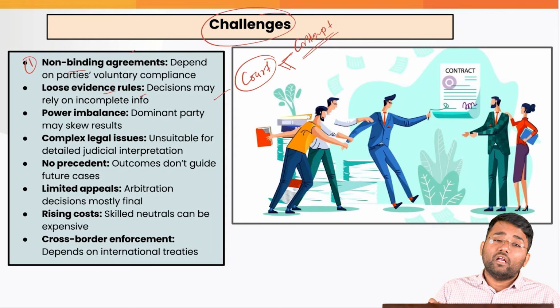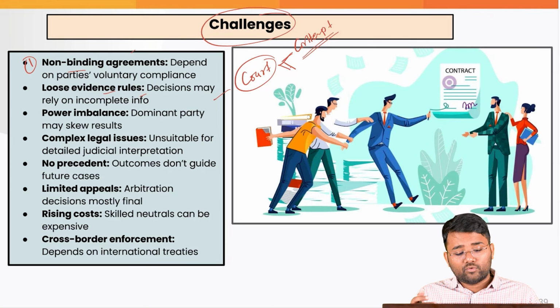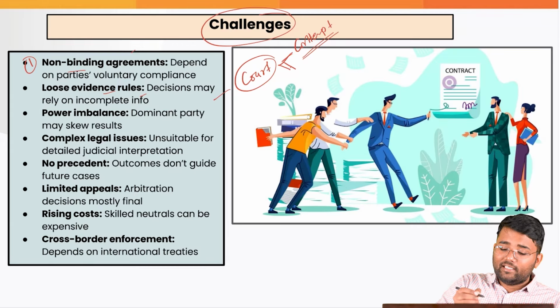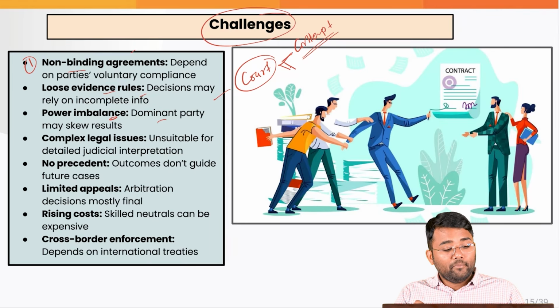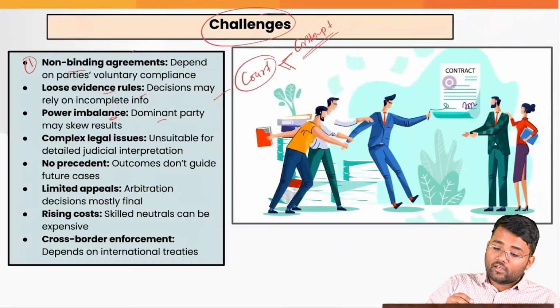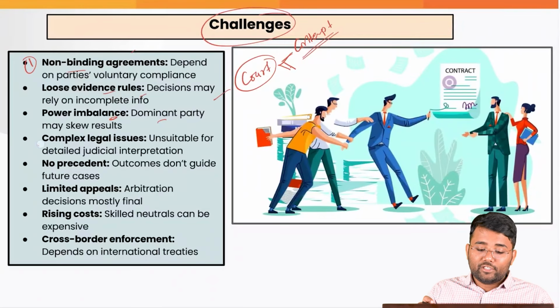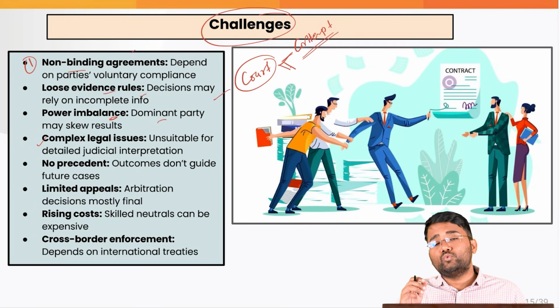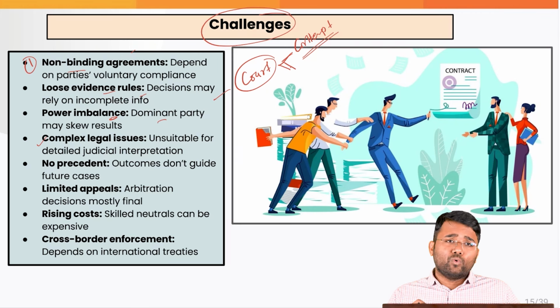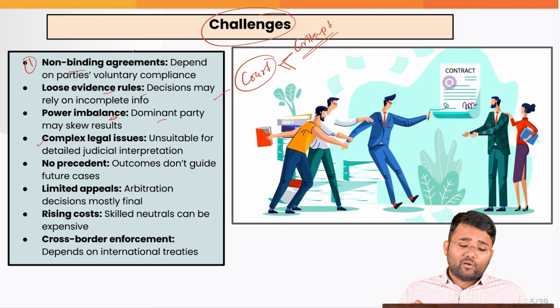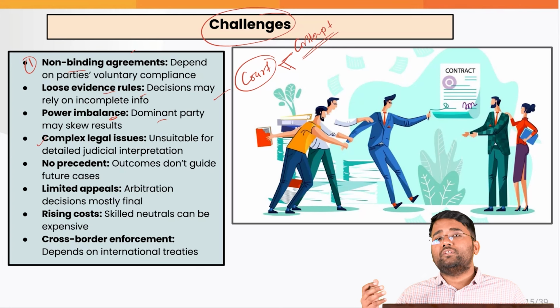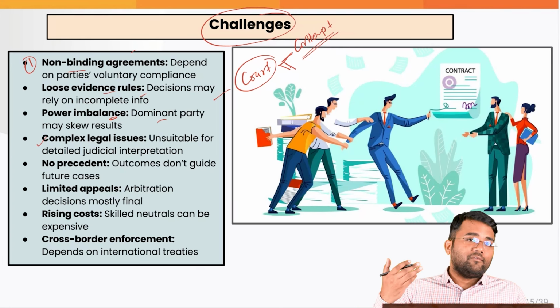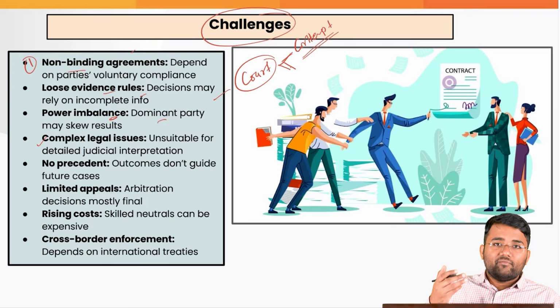So there may be decisions that may be coming without complete information. Also, power imbalances. For example, a dominant party may skew the results altogether, and also complex legal issues are not suitable for these ADRs. Why? Because courts are more competent. They can also involve certain amicus curiae or experts based on which they can come with a better decision.